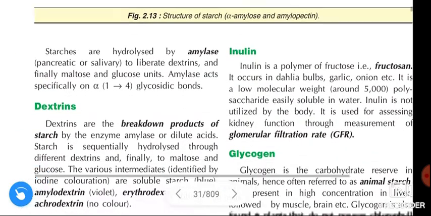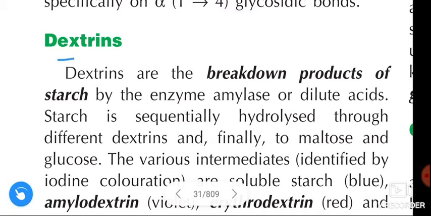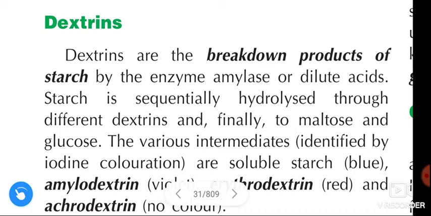Next, dextrins. Dextrins are the breakdown products of starch by the enzyme amylase or dilute acids. Starch is sequentially hydrolyzed through different dextrins and finally to maltose and glucose.